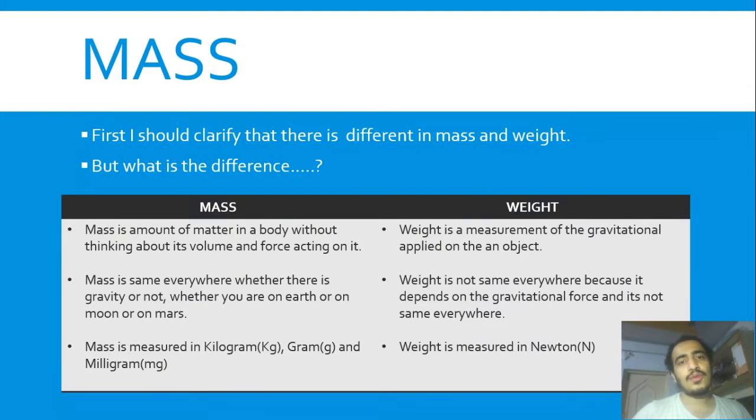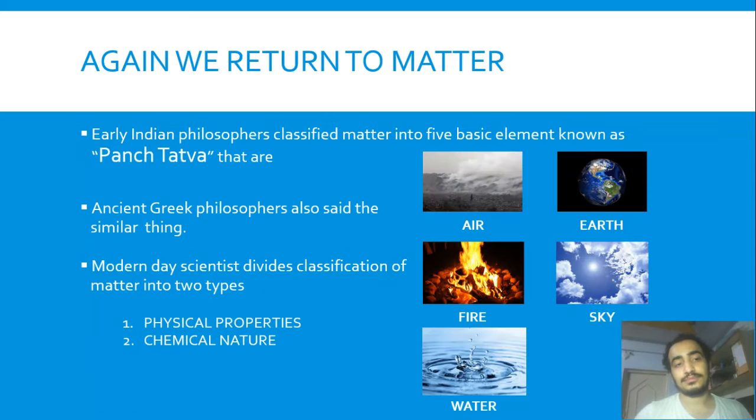So again we will go to matter. According to the Indian philosophers, when they were discussing matter, how to classify, how to differentiate this matter, how to make groups of matter, that this comes in this group of matter, this comes in that group of matter, they divided matter into 5 parts, that is air, earth, fire, sky and water, as you can see listed in the presentation.